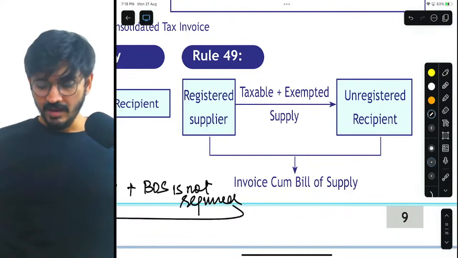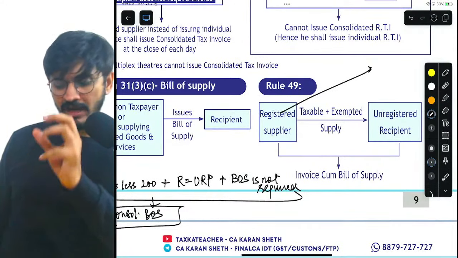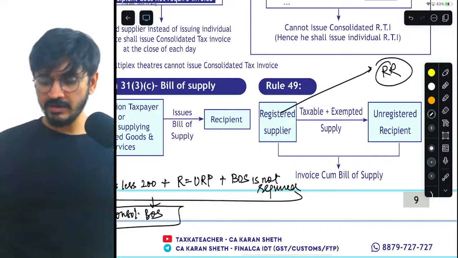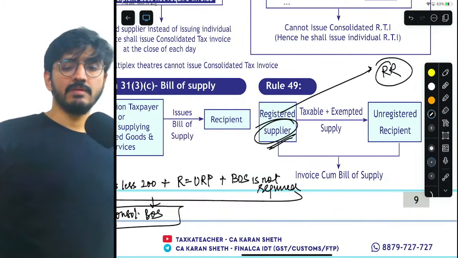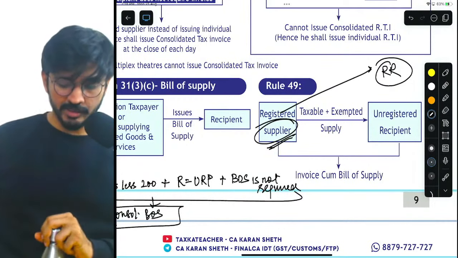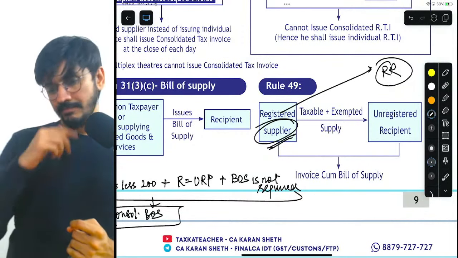But understand, my question is, now this is outside the purview of 49, but I'm just asking you as general knowledge. What if the recipient is a registered recipient? In that case, what will a registered supplier end up doing? What kind of document will he issue if the recipient is registered and not unregistered? Please type, guys.